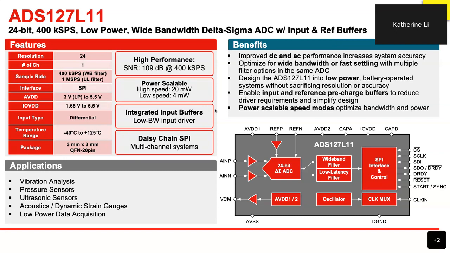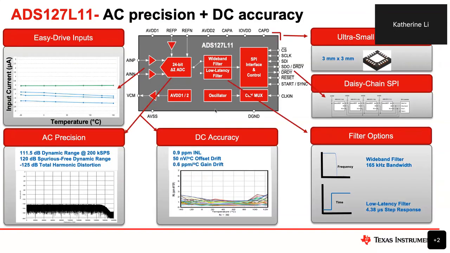As you can see on the next slide, this ADC highlights its feature set. It offers best-in-class AC and DC precision and accuracy, as shown in the graph below. I did mention the smallest size this ADC is built in, and the daisy chain option.